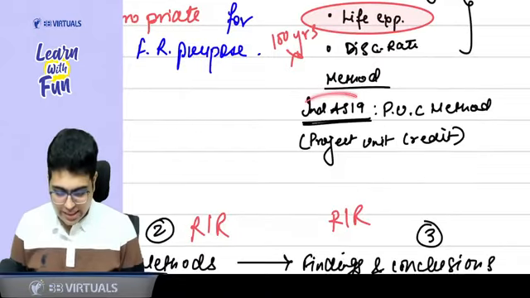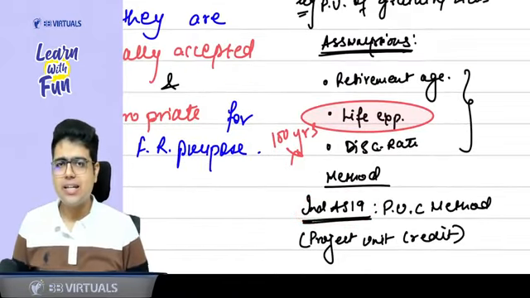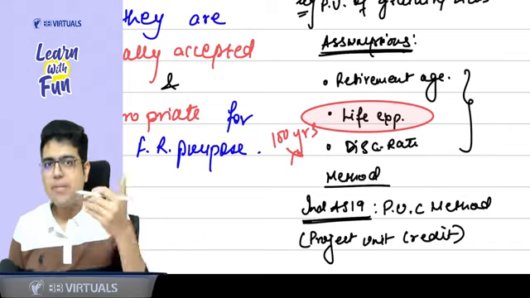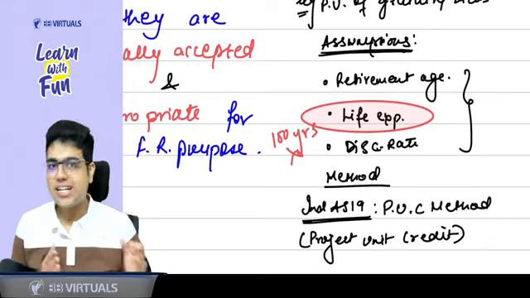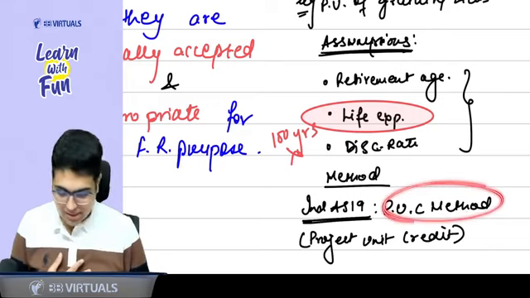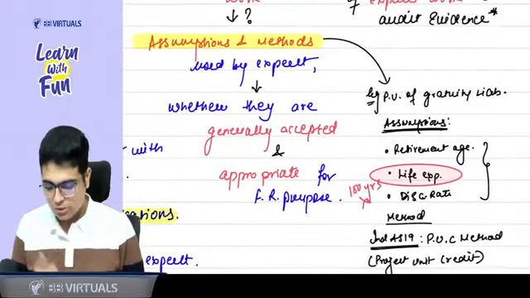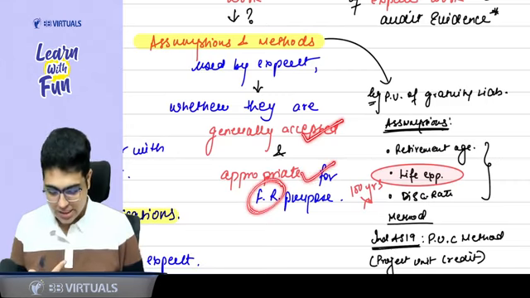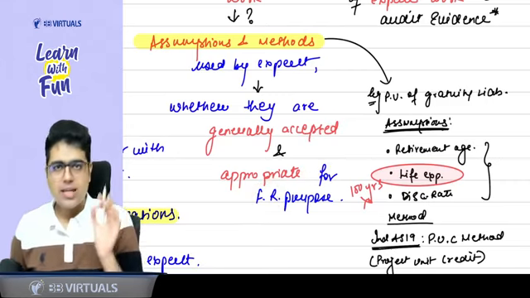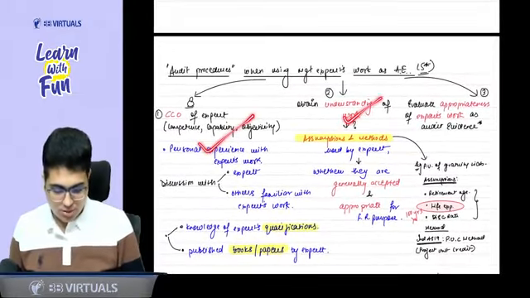Similarly, if you have studied Ind AS 19, you know the method to calculate the gratuity liability or these defined benefit obligations in Ind AS 19 is the PUC method, projected unit credit method. So whether this method is as per the applicable FRF or not, this is what you need to see. So whether these assumptions and methods are generally accepted and appropriate for financial reporting purpose. Easy peasy, sir.